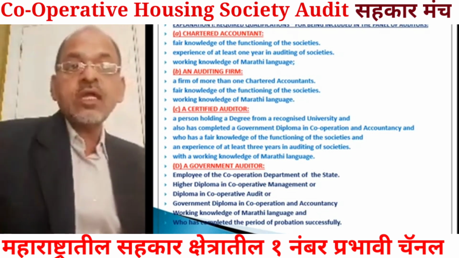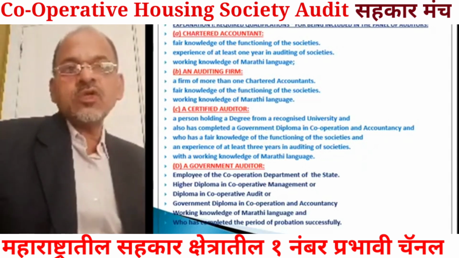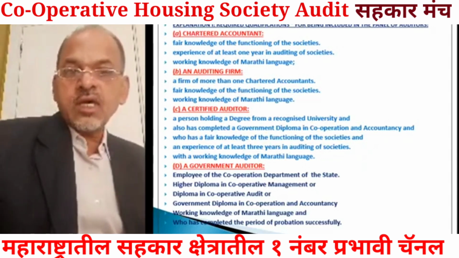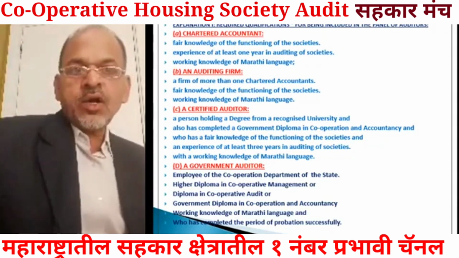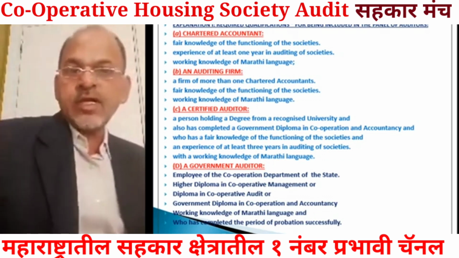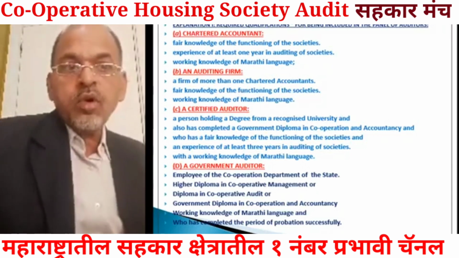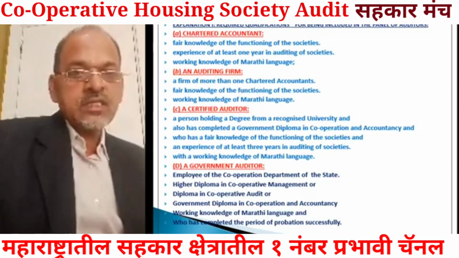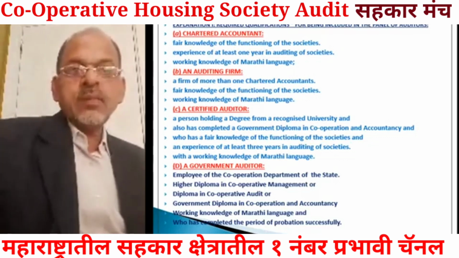So these are the educational qualifications as well as other requirements. Now another category, that is an auditing firm on the panel, which can be appointed as statutory auditor. That is a firm of more than one chartered accountant; in that firm there are two or more chartered accountants. Then fair knowledge of the functioning of the societies.